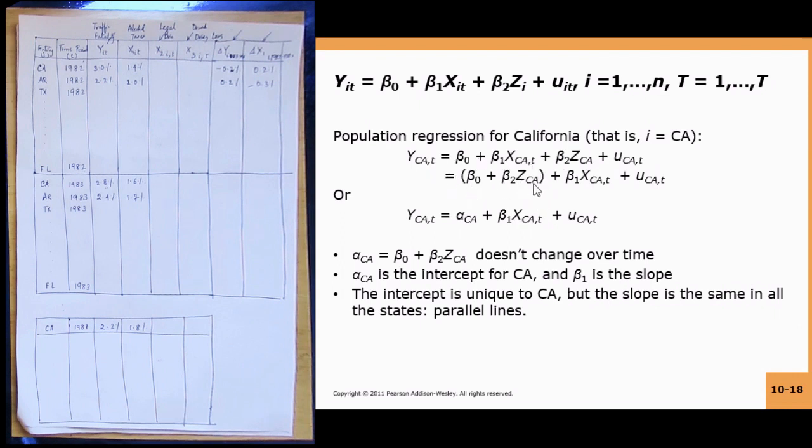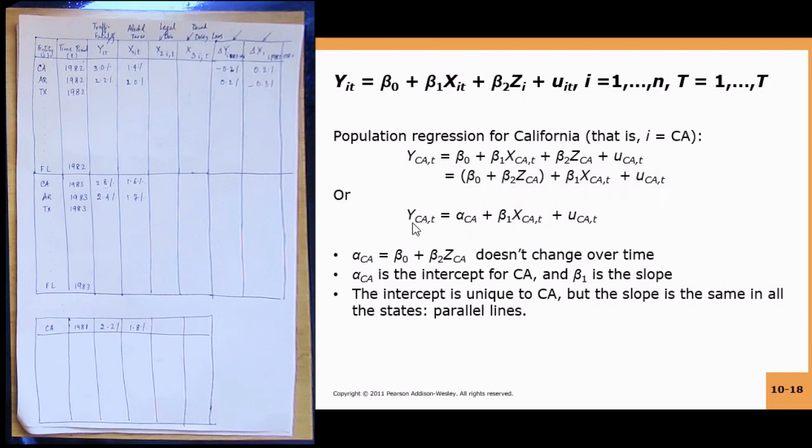That is a new intercept, which is dependent upon the constant intercept beta 0, and then some part of that intercept is dependent upon the fact that this particular equation is only for the California state. So you have beta 0 plus beta 2 Z_CA. This is your new intercept. This intercept is specific to California, plus beta 1 X_CA,t plus U_CA,t.